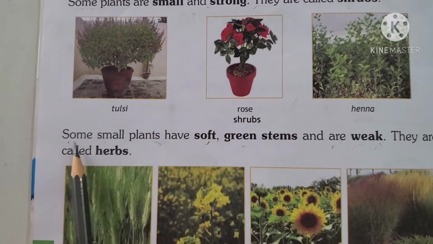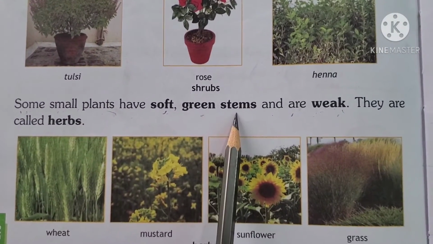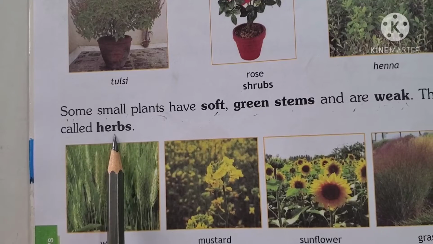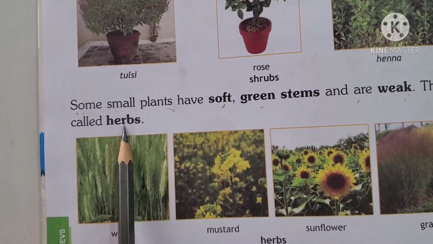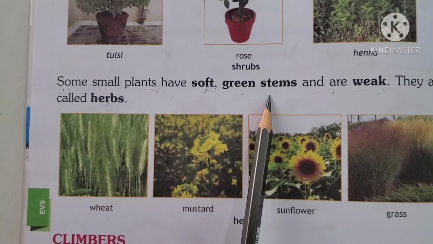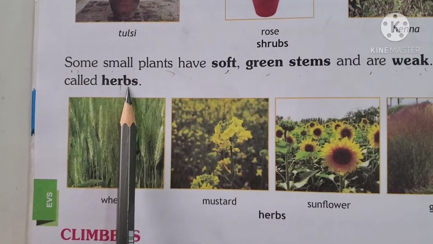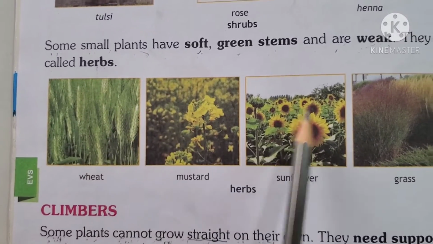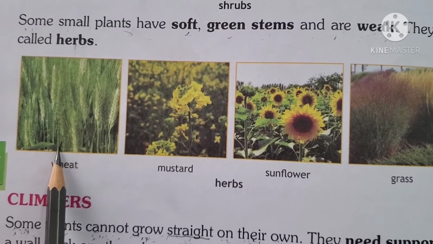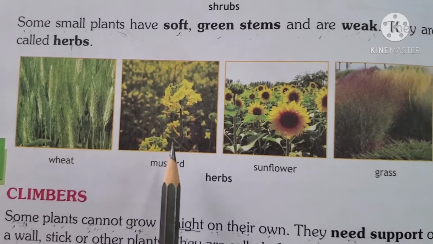Okay. Some small plants have soft green stems and are weak. They are called herbs. So here are a few more plants. They are very soft with green stems and they are also very weak. They are called herbs. And their examples are in these pictures. What is this? Wheat. We all eat wheat. Yes, Mama makes roti with wheat. This is also a herb. Mustard.